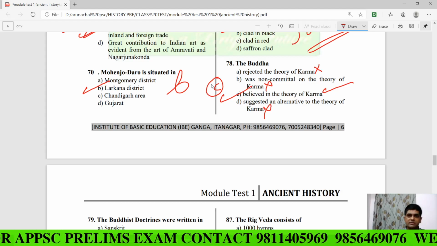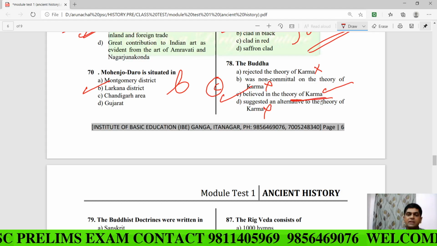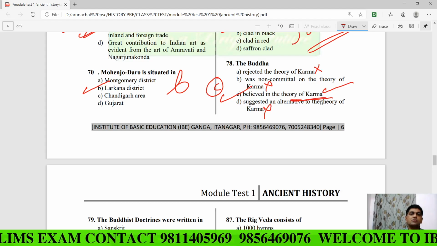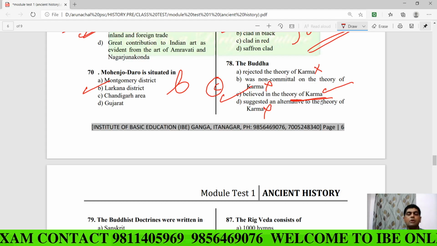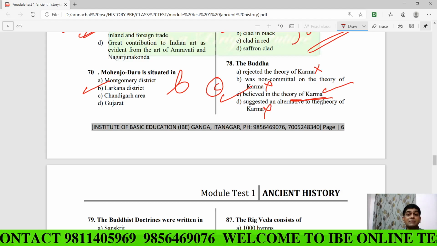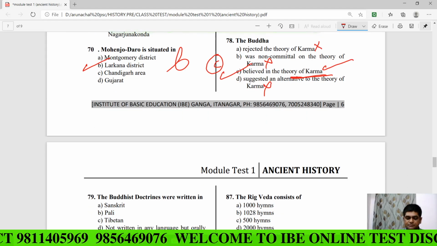Those philosophers and scholars who believe in the theory of karma, karma meaning your deeds, will automatically believe in the theory of rebirth. So Buddha believed in the theory of karma.